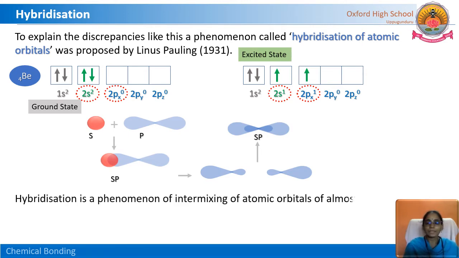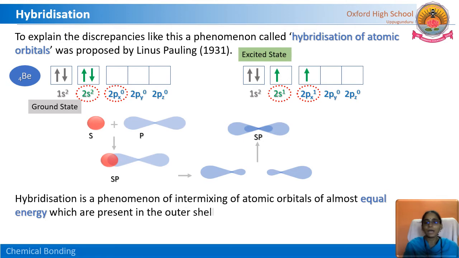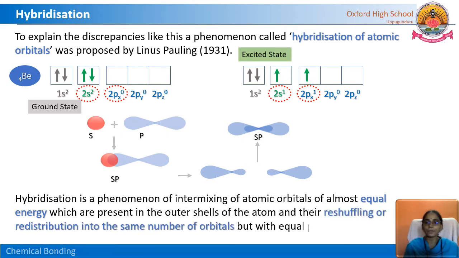So hybridization. What is hybridization? Hybridization is a phenomenon of intermixing of atomic orbitals of almost equal energy, which are present in the outer shells of the atom, and their reshuffling and redistribution into the same number of orbitals.